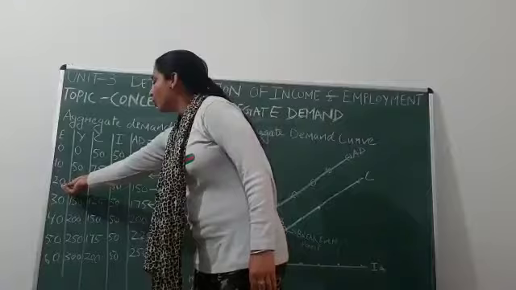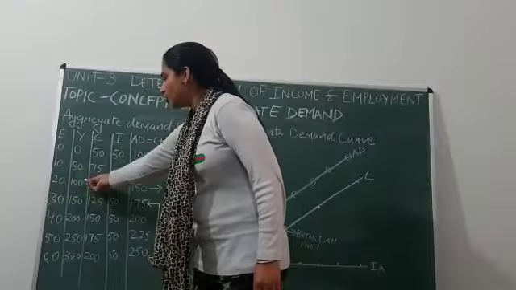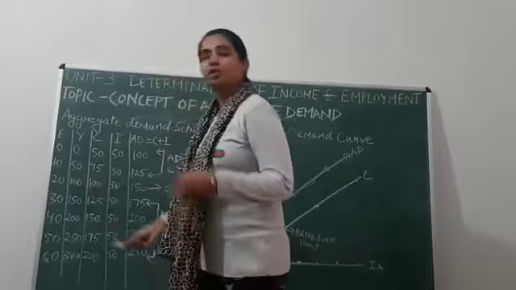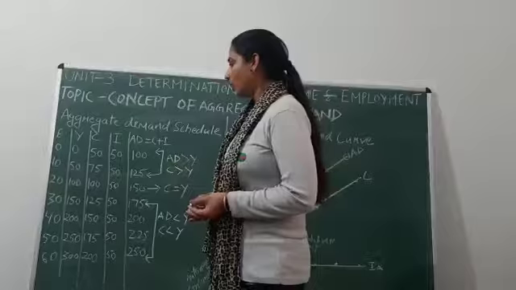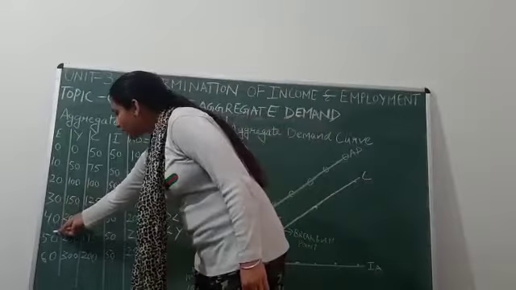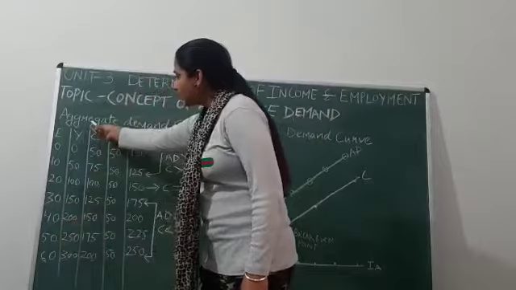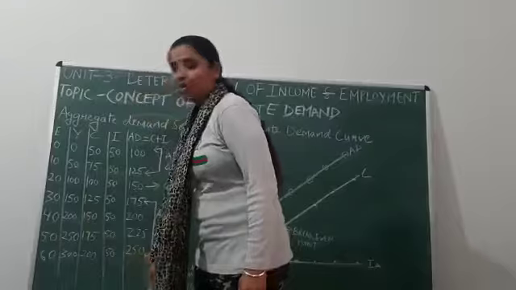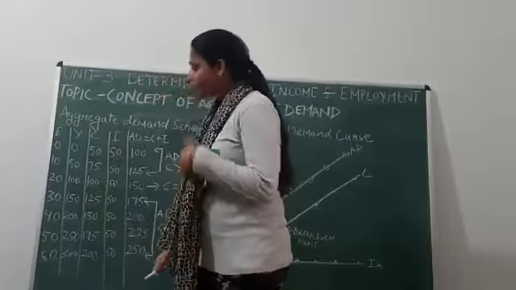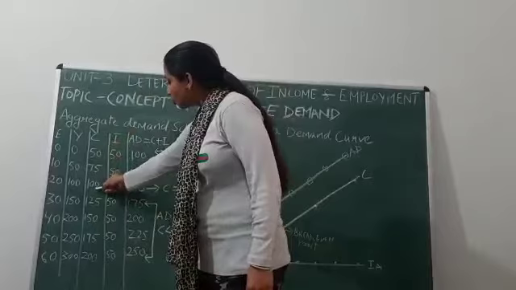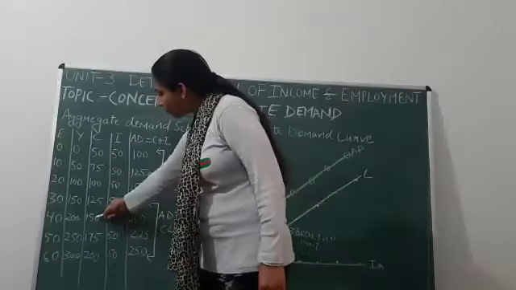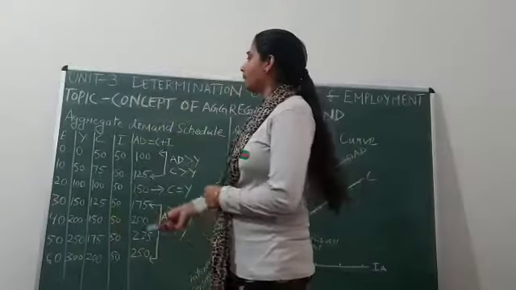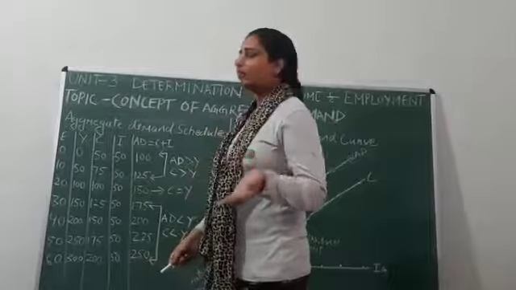Then when the level of employment is equal to 20, income will increase to 100. Here consumption is also equal to 100. So the point where income and consumption both are equal is known as the break-even point. Then the level of employment is increasing to 30, 40, 50, 60. In the same way, we can see the level of income is also increasing to 150, 200, 250 and 300. Every time income is increasing by 50 lakh. Then consumption is also increasing from 100 to 125, 125 to 150, 150 to 175 and 175 to 200. So every time consumption is increasing by 25 lakh.